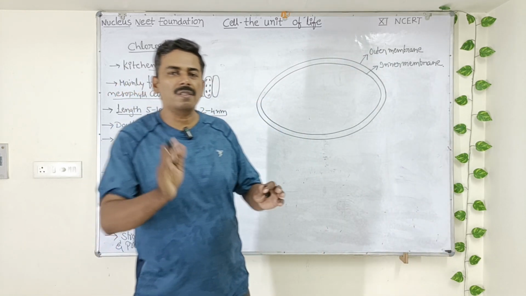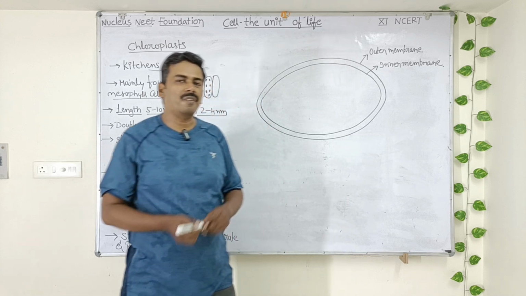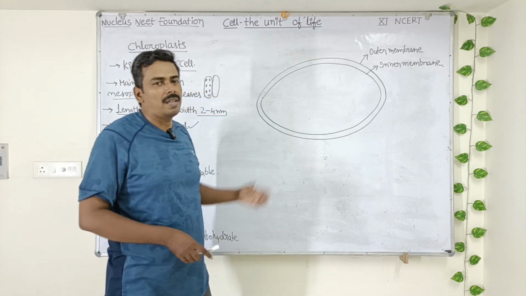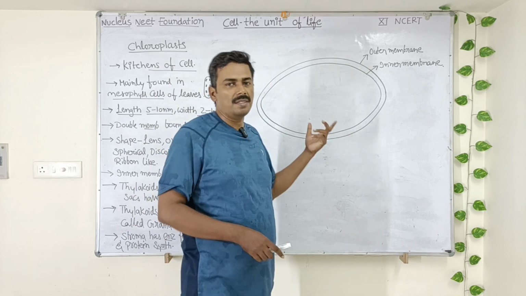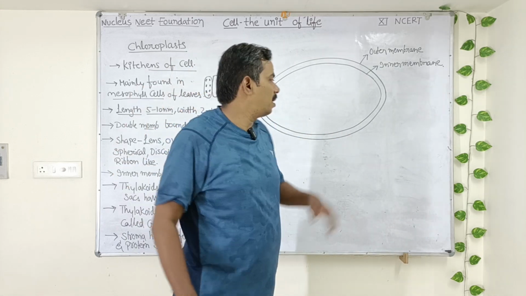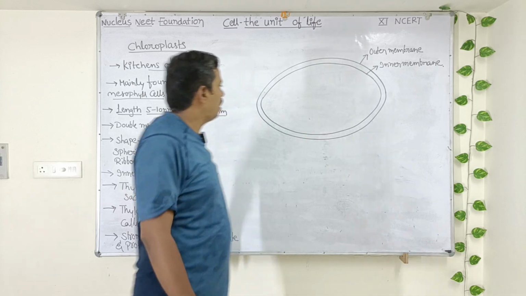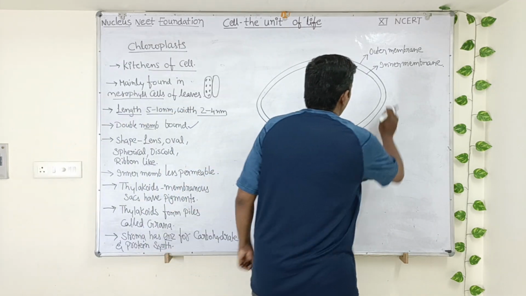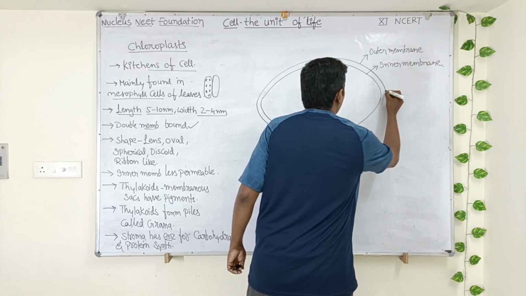If you compare mitochondria and chloroplast, you can see one difference. Our mitochondria was in sausage shape. Here the chloroplast in plants is in lens shape. In mitochondria, the inner membrane had several infoldings, but here the inner membrane does not show any infoldings. Got it? So let me make my diagram a little bit perfect.